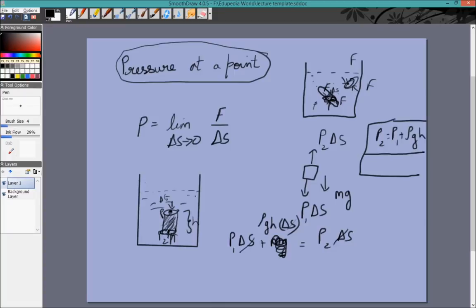The pressure at the bottom is greater than the pressure at the top by an amount rho gh, where rho is the density of the liquid, g is the acceleration due to gravity, and h is the height between the 2 points. So a lower point will always have a pressure greater than the higher point, and that's understandable because at the higher point the mass acting on that is this much, but at the lower point we have a greater mass acting on it in terms of the gravitational force. So this is the most important result, and everything else which we derive will ultimately come from this result.